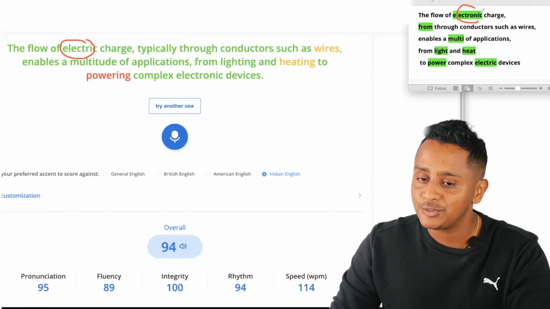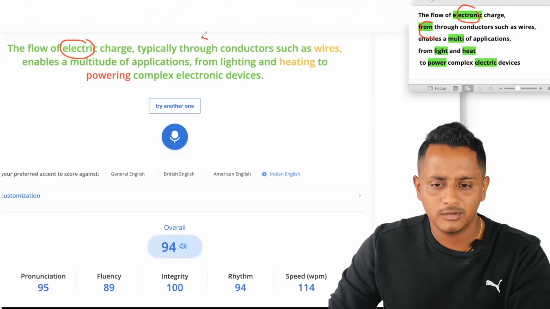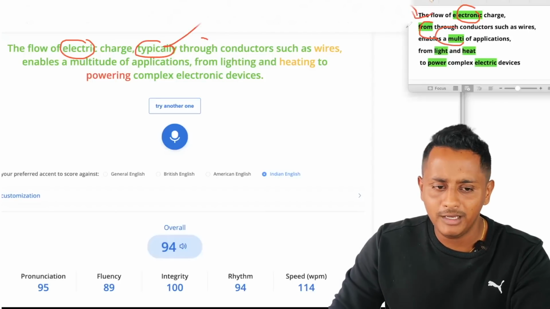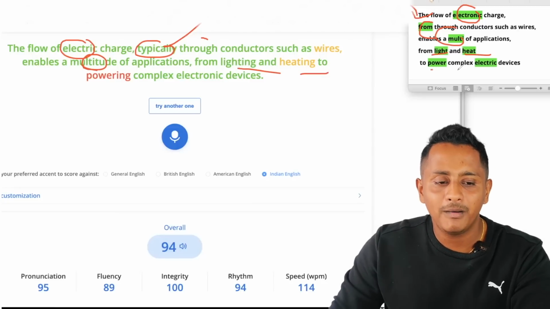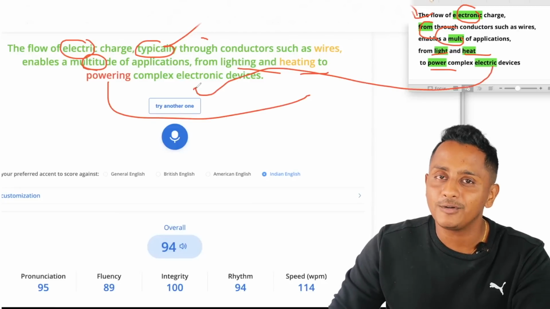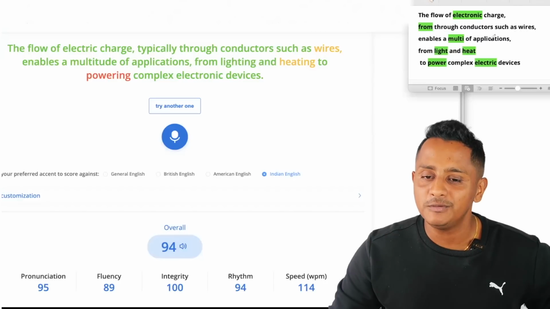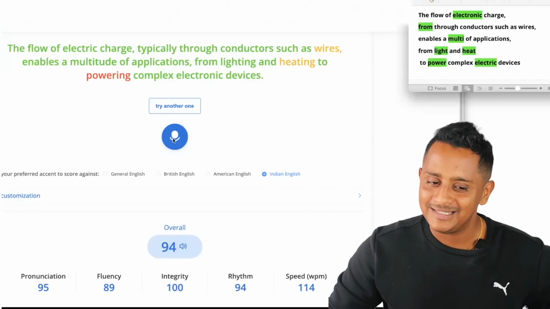Electric, I'll speak electronic. From the flow of electric charge, typically I will speak the word from. Multitude, light, heat, lighting, heating, power, powering, electric, electronic. All these words I'm going to change. Hope it is clear. So let's observe what marks does it give. Okay, let's check this out.